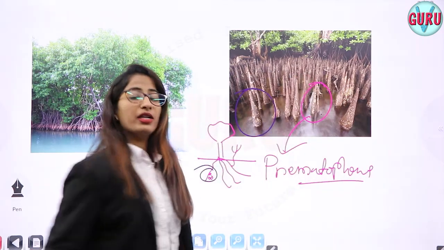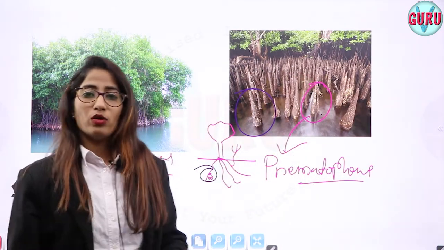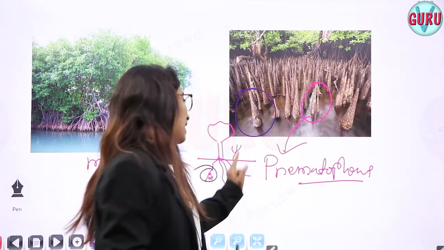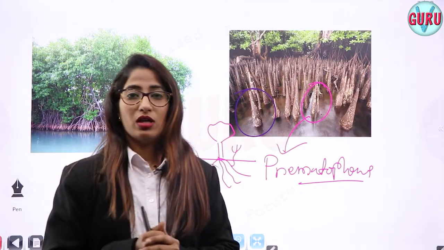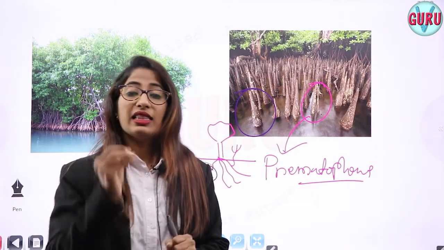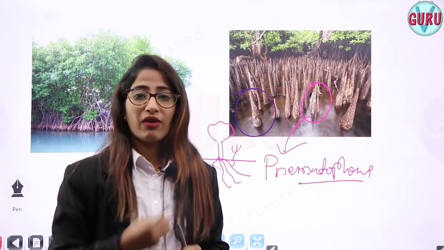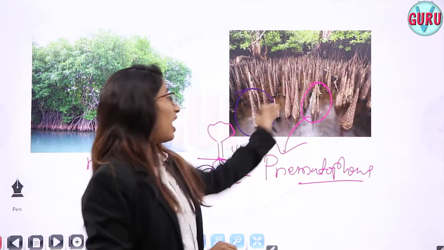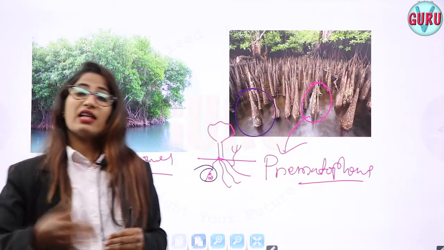What are these pneumatophores? Pneumatophores are aerial roots which emerge from the lateral root. These pneumatophores provide the air which is required for the plant to breathe. That is how the mangroves are surviving.